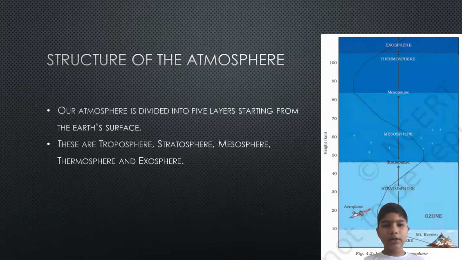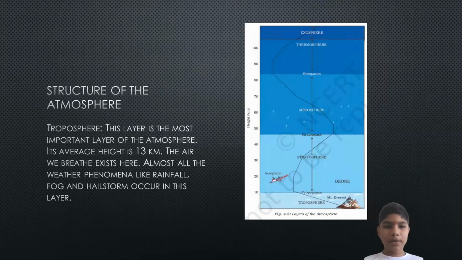Structure of the atmosphere. Our atmosphere is divided into five layers starting from the Earth's surface. These are troposphere, stratosphere, mesosphere, thermosphere, and exosphere. Troposphere. This layer is the most important layer of the atmosphere. Its average height is 13 kilometers. The air we breathe exists here. Almost all weather phenomena like rainfall, fog, and hailstorm occur in this layer.